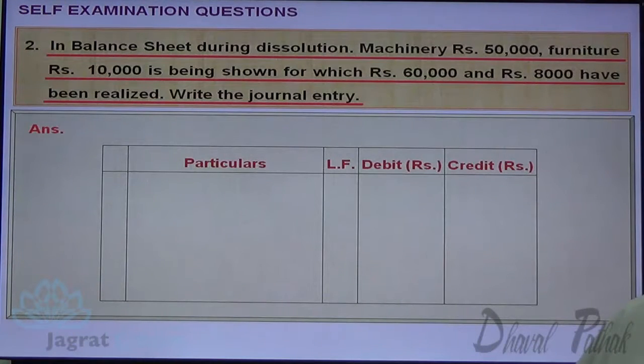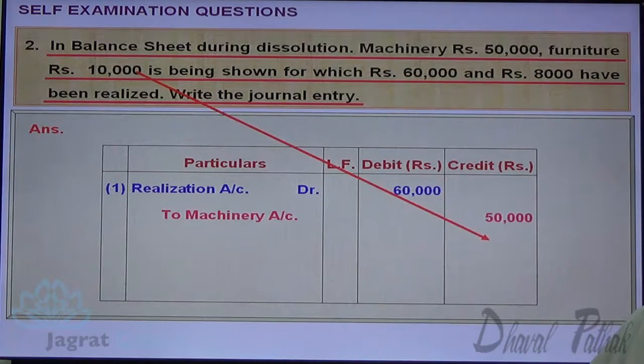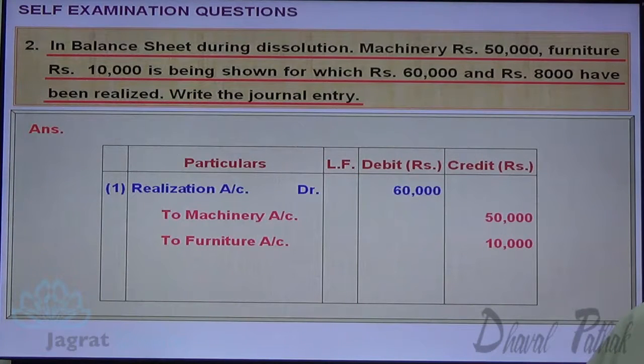So realization account debit 50,000 plus 10,000, 60,000, to machinery account credit 50,000, to furniture account credit 10,000, being book value of assets transferred to the debit side of realization account. Now the value realized for these two assets is 60,000 plus 8,000, 68,000.